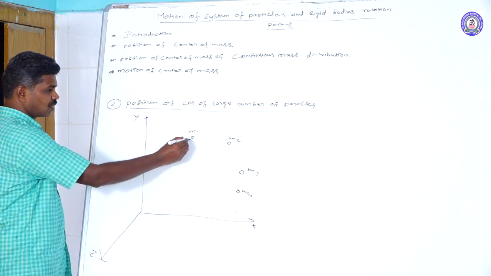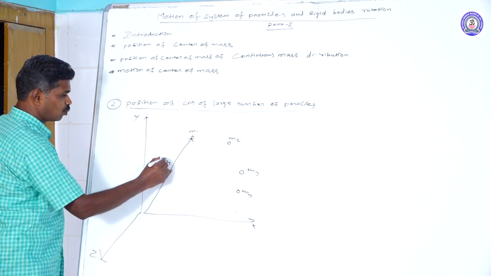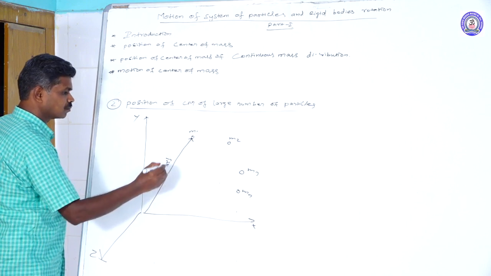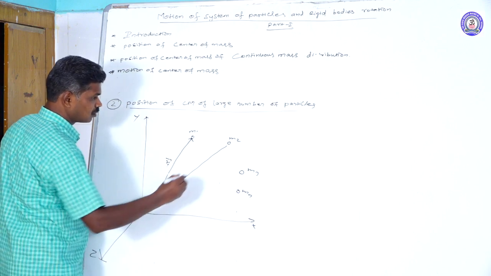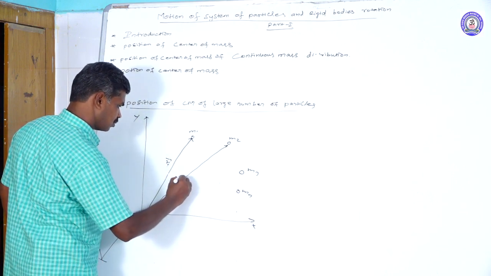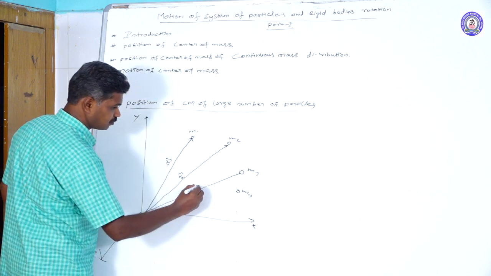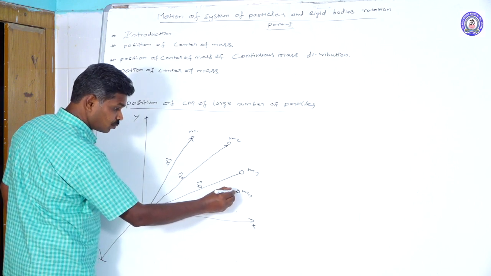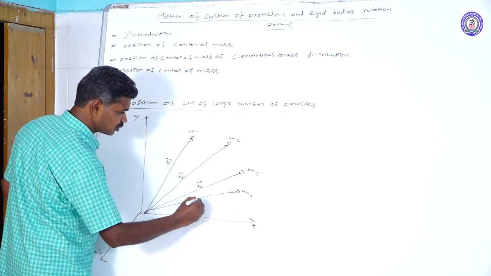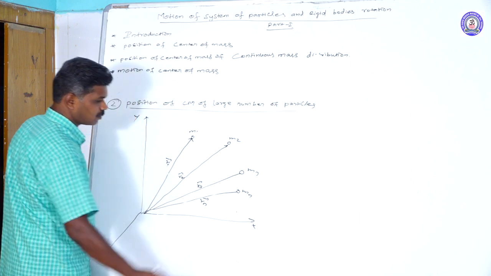Their position vectors are going to be traced out: r1 vector, r2 vector, third particle position vector r3 vector. For the nth particle, the position vector is taken as rn vector.